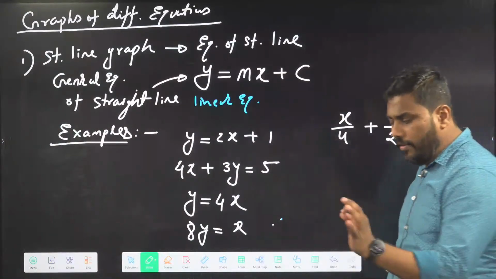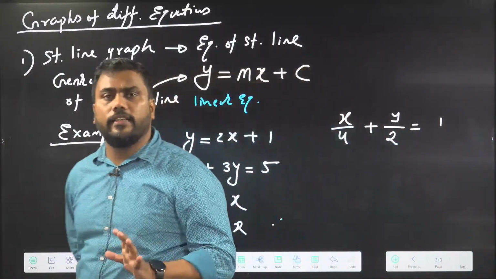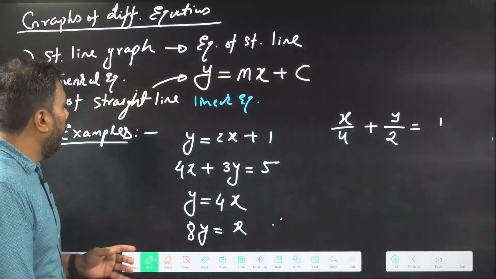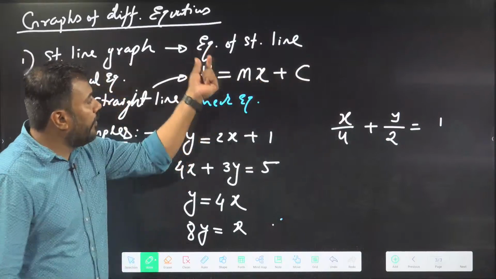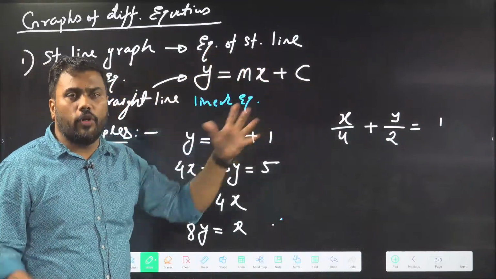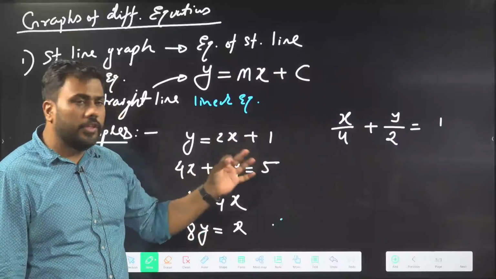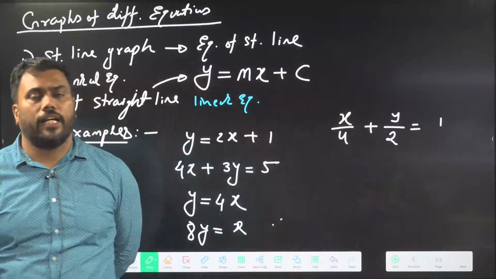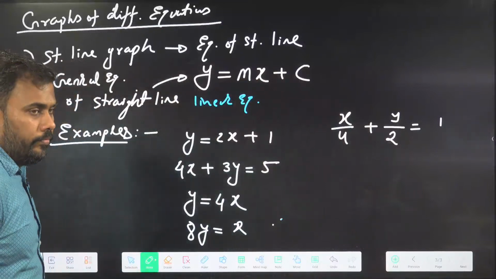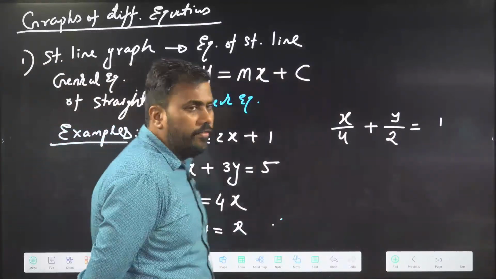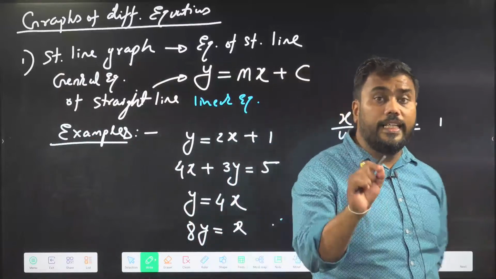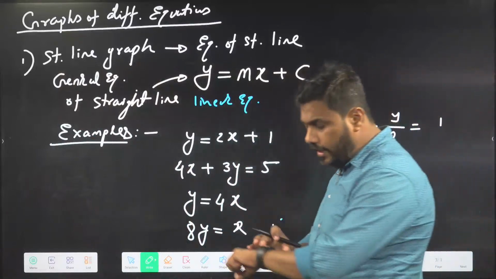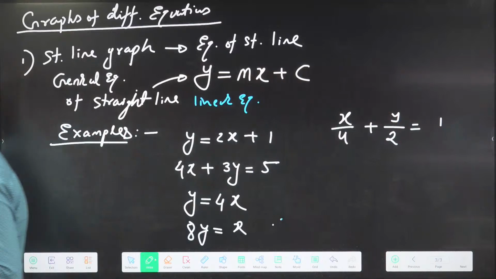Do you understand what I mean by an equation of a straight line? Whenever you have an equation in which the power of y is 1, the power of x is 1, and there are some constants in multiplication, that equation may be called an equation of a straight line. These are all examples of equations of a straight line. An equation of a straight line is also called a linear equation.